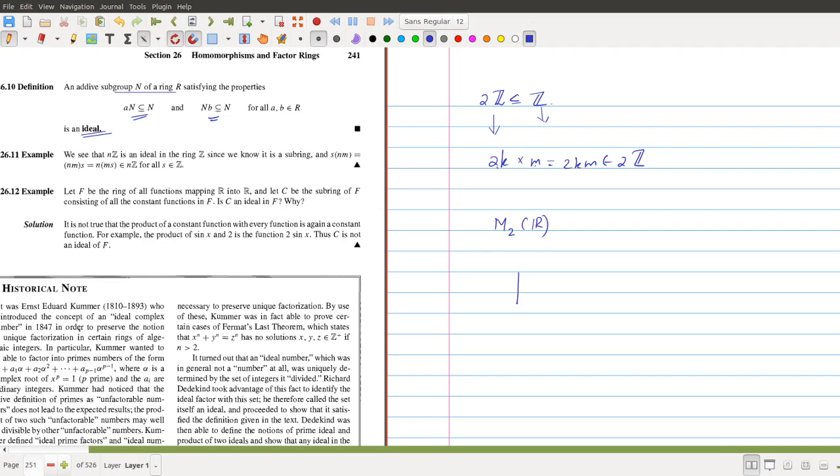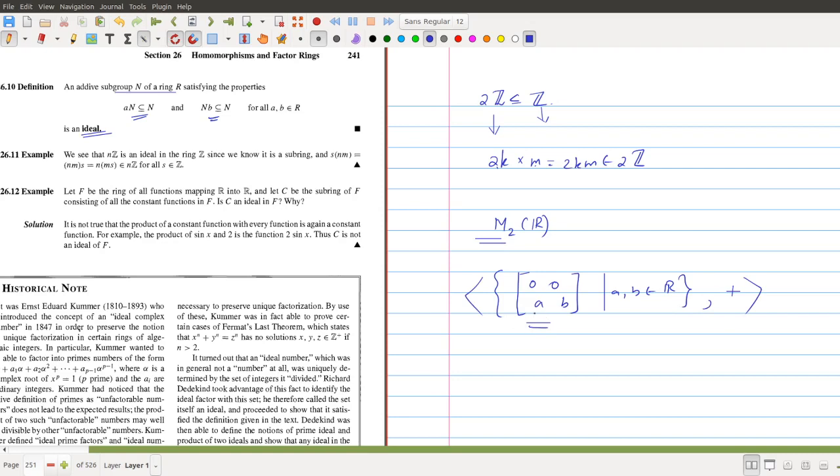Now if we consider M2(R), the set of all matrices over R, and consider the collection of matrices [0 0; a b], where a, b belong to R, this is a ring and a subring. Or rather, a subgroup. You can easily prove that this is a subgroup under matrix addition.